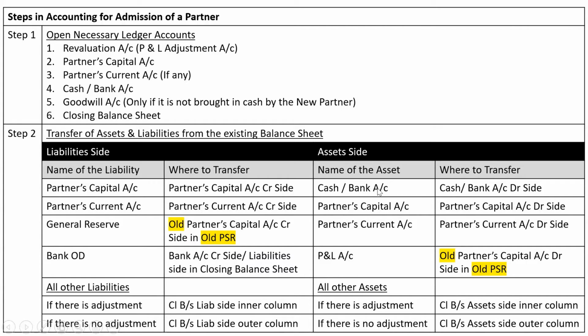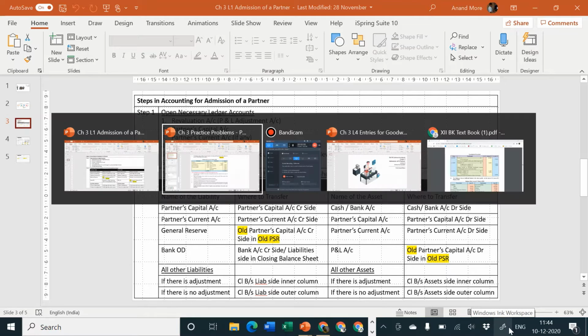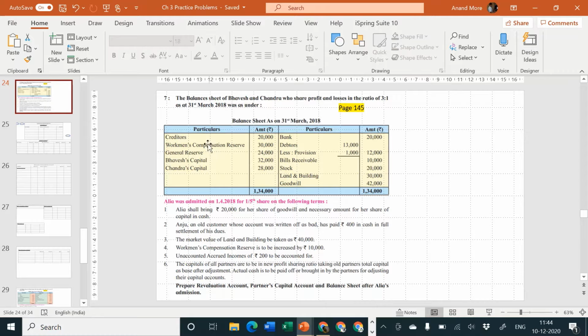For the asset side, cash and bank account to be transferred to cash and bank account debit side. Capital account is not there on asset side. Current account is not there on asset side. P&L account is not there on asset side of this problem, so there is no tension. Other assets, if there is adjustment, inner column of asset side, and if there is no adjustment, outer column of asset side. So these are the points to be kept in mind. Let us quickly use these rules for our problem. First item is creditors. There is no adjustment for creditors.